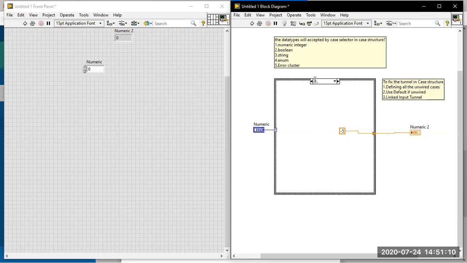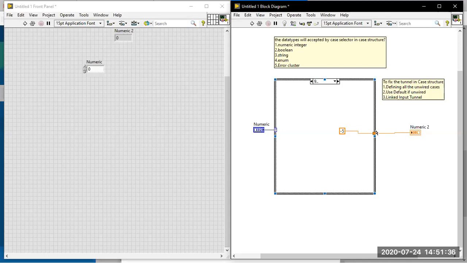Now I have defined all the cases in the case structure. Instead of white space as before, the tunnel is now filled with orange color. It's filled fully, which means the case structure is defined properly and all the cases are defined properly.